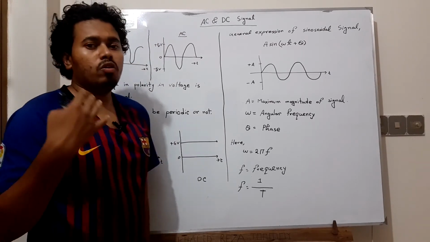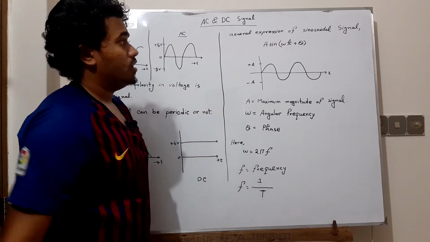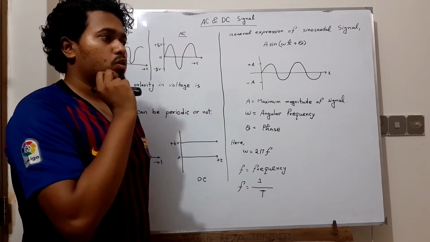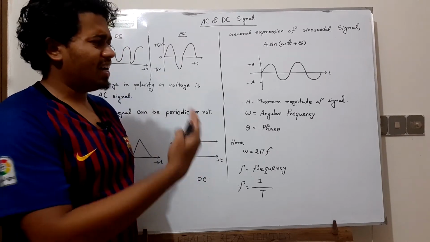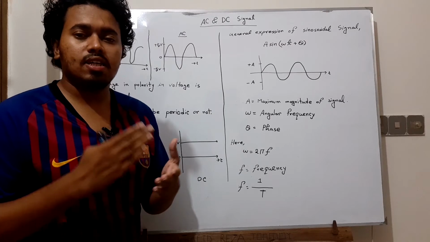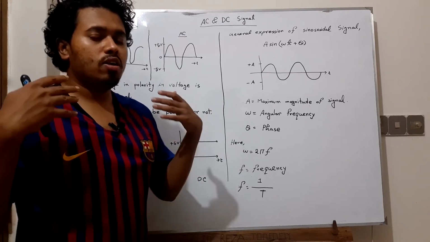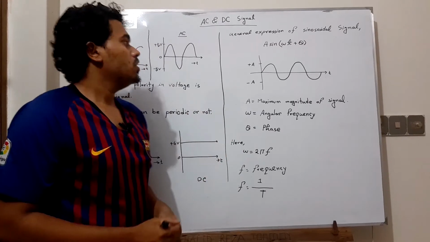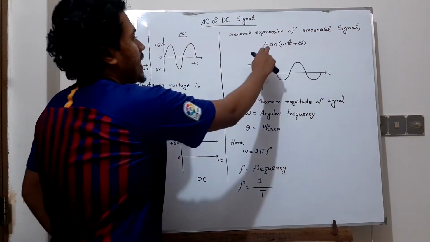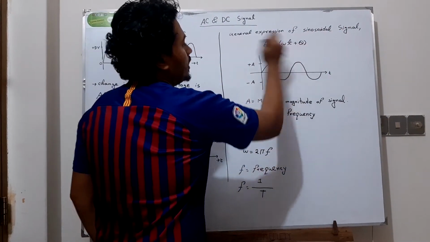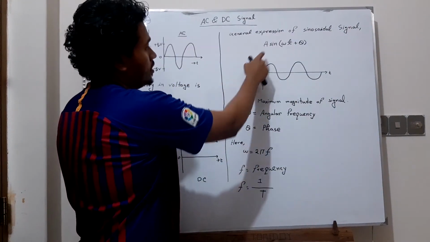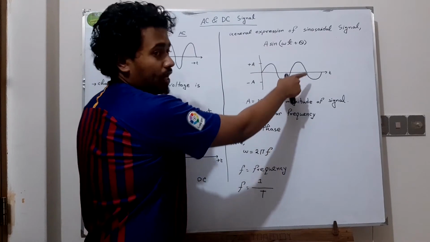Then we will see the sinusoidal signal. There are many kinds of signals, such as the cosine signal and many others, but the most important and basic signal is the sinusoidal signal, so we will start from it. First of all, the general expression of a sinusoidal signal is A sin(omega t plus theta). Here A is the magnitude of the signal.